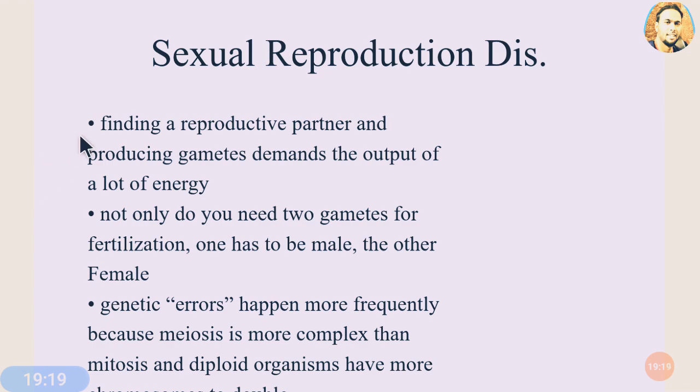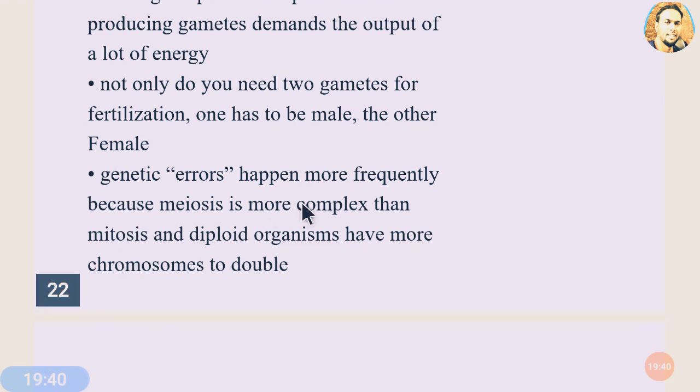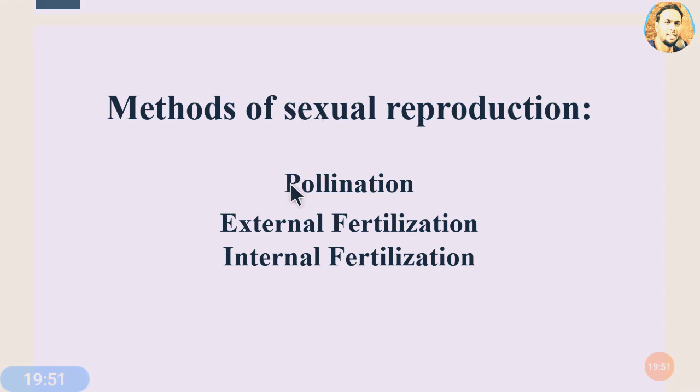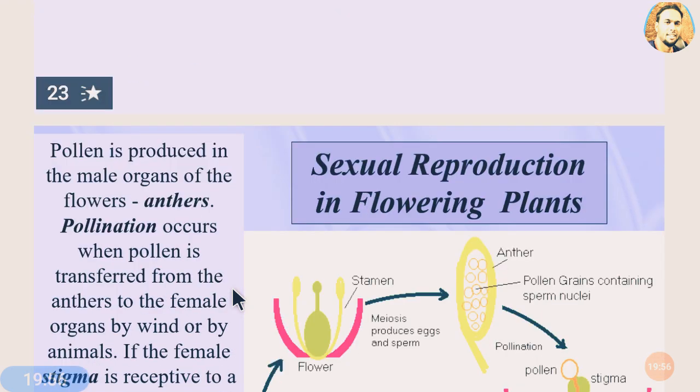Sexual reproduction disadvantages. Finding a reproductive partner and producing the gametes demands the output of a lot of energy. Not only do you need a gamete for the fertilization, one has to be male and the other female. Genetic error happens more frequently because meiosis is more complex than mitosis, and the diploid organism has double the chromosomes. So methods of sexual reproduction include pollination, external fertilization, and internal fertilization.